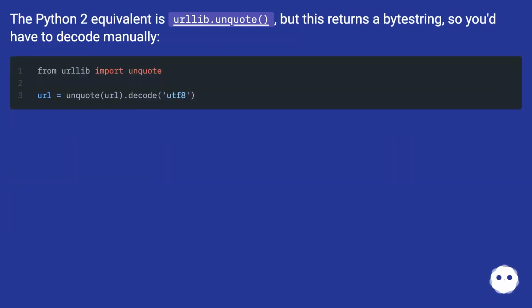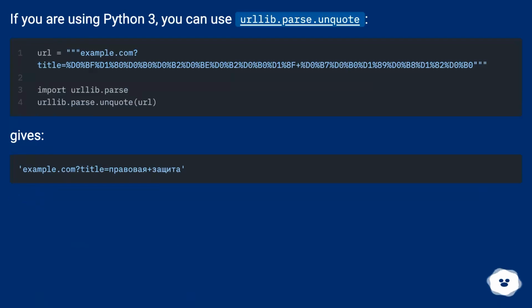The Python 2 equivalent is urllib.unquote, but this returns a byte string, so you have to decode manually. If you are using Python 3, you can use urllib.parse.unquote. Gives.